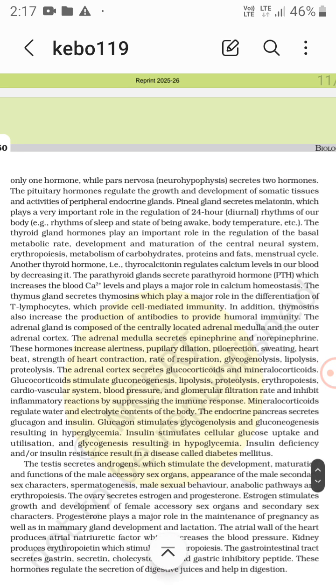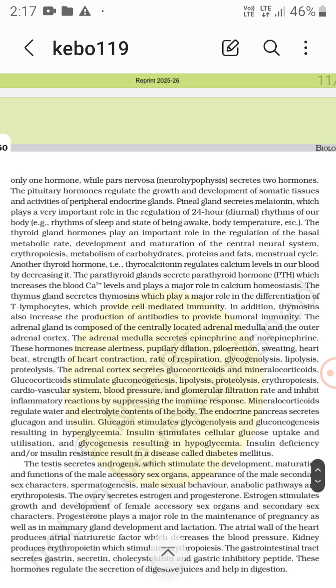Another thyroid hormone, thyrocalcitonin, regulates the calcium levels in our body by decreasing it. So what TCT does is decrease the calcium level in our body.